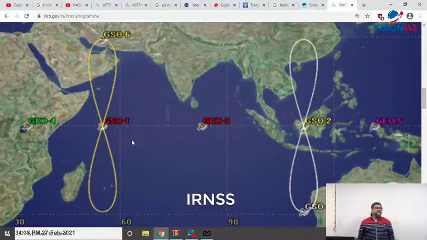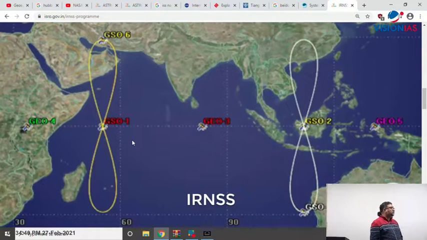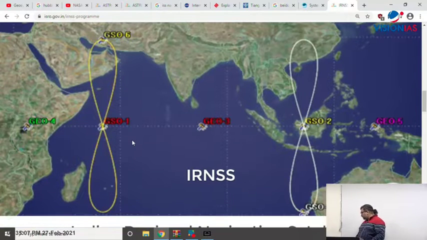You can see this image here. 3 satellites are placed in geostationary orbit. What is geostationary orbit? That is lying on the equator. And the other 4 satellites make a figure-of-8 shape in geosynchronous orbit. This is the constellation which forms NavIC, navigation with Indian constellation.